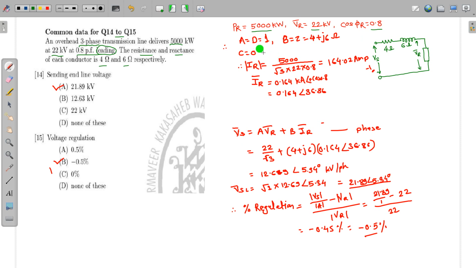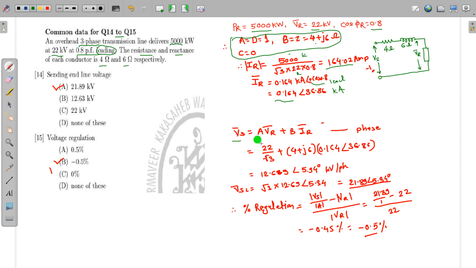So we will determine the current. In the short transmission line, we know that A = D = 1, B = Z = 4 + j6 ohm. So we will calculate the IR. 5000 kilowatt divided by √3 into 22 kilovolts, so I will get the current in ampere. Its angle is cos inverse of 0.8, but I have taken it as plus because it is the leading power factor. So it is 0.164 at 36.86 degrees in kiloampere.